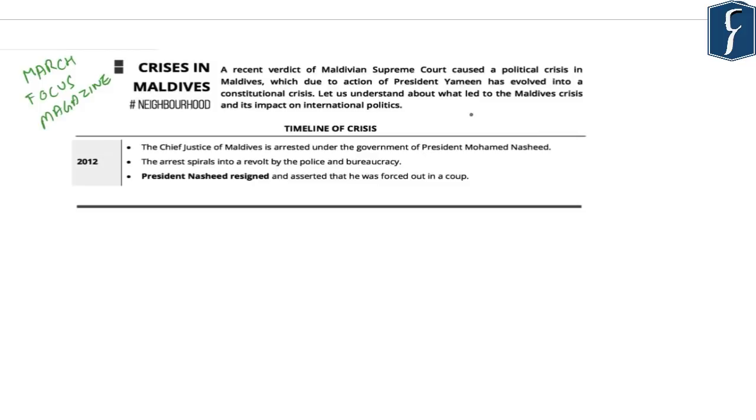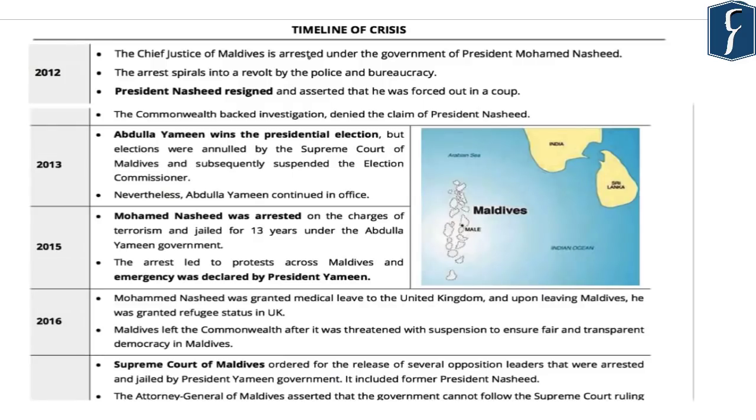So in the month of March, the crisis in Maldives was because of a verdict by the Supreme Court and it led to a constitutional crisis. So the crisis in Maldives started in the year 2012.